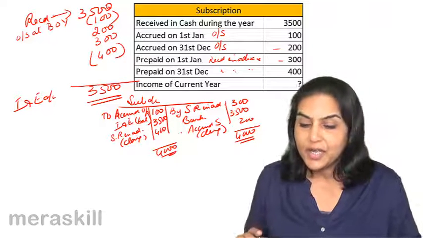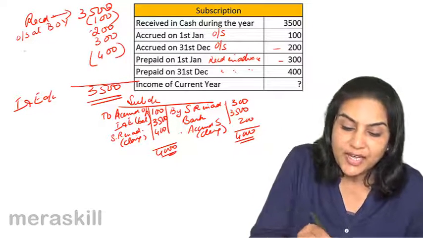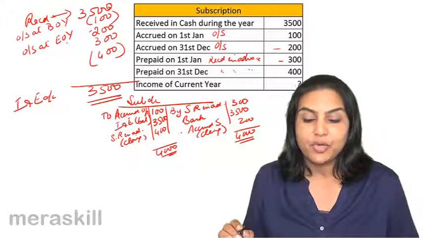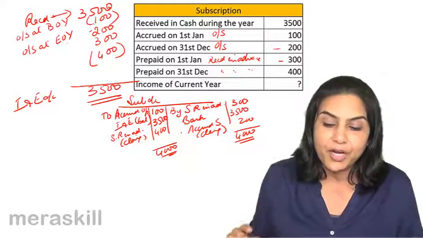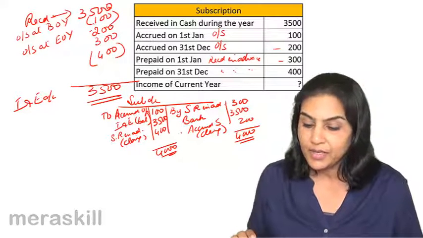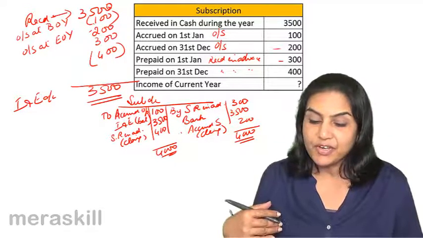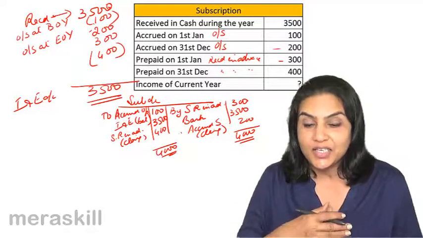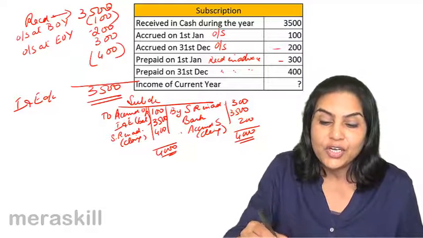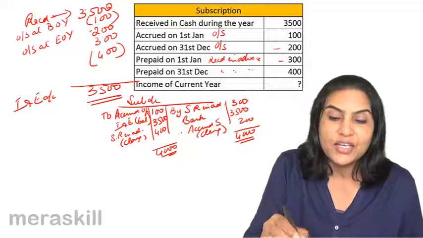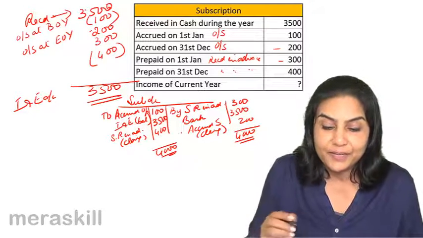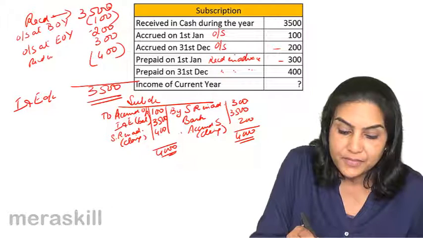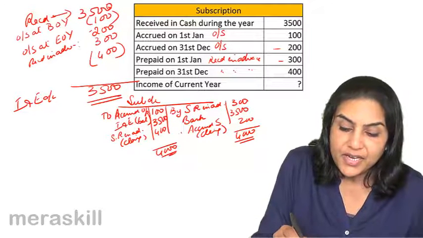That's why we deduct. What happens to the amount which is outstanding at the end of the year? If it's outstanding at the end of the year, it is income, though not received. Therefore, we add it. It should be a part of the income for the current year. If you look at the income which is received in advance, 300 is actually income for the current year, though we received it last year. So we add it because it is not included in these receipts. This receipt is cash received for the current year. So this is received in advance at beginning of year.